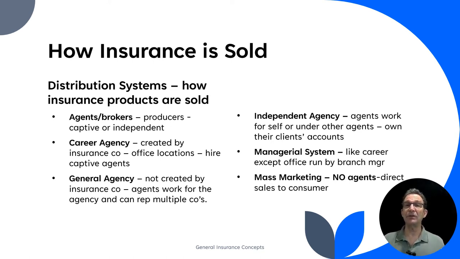So the next sort of organization is called independent agency. So in this case, an agent could actually work just on their own or under other agents, and they own their clients' accounts. In other words, it's not the general agency that's owning that book of business. It's actually the agents themselves or group of agents who own that book of business. So that's the major distinction there. Now, a managerial system is another distribution system. It's like the career, except the office is run by a branch manager. So it's set up as a managerial system, again, created by an insurance company.